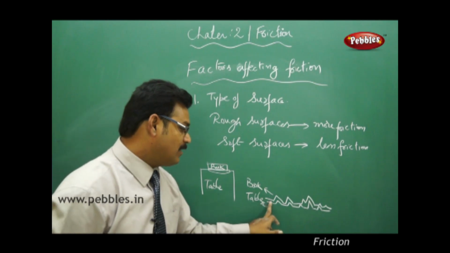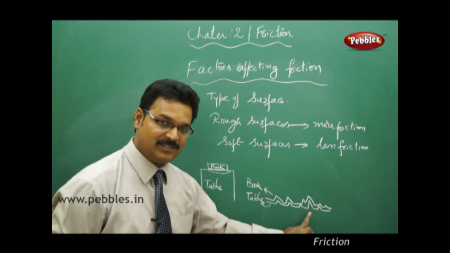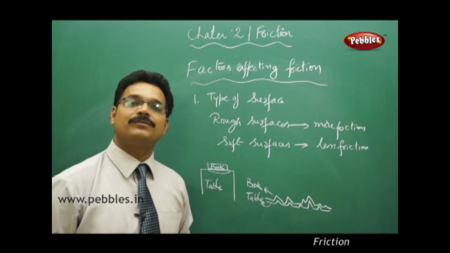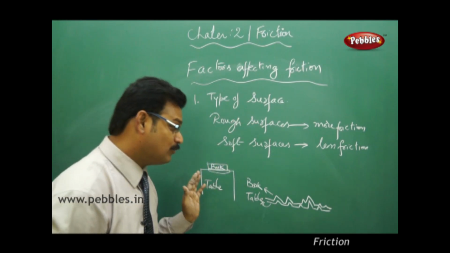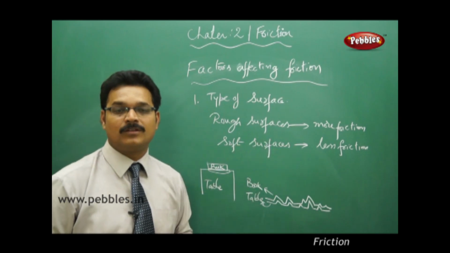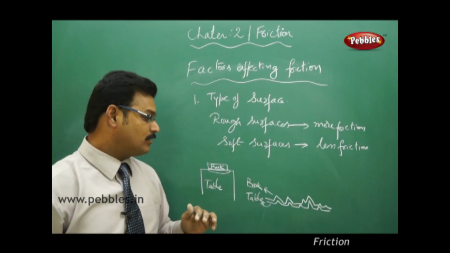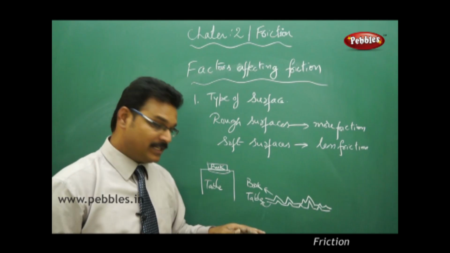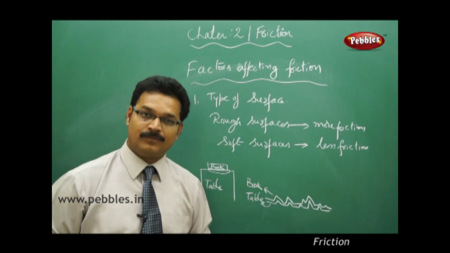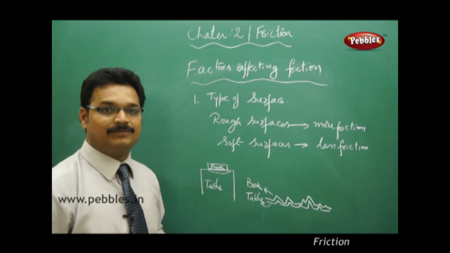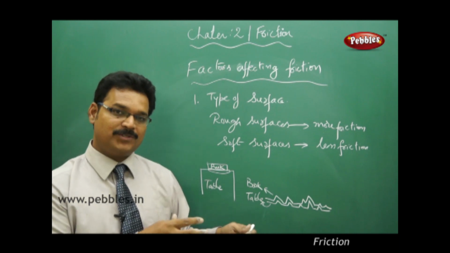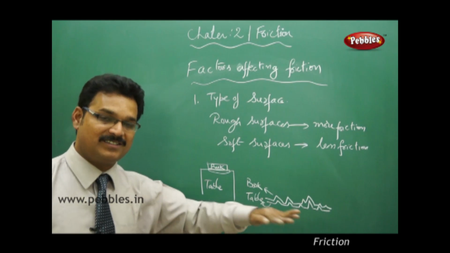So when you have rough, uneven surfaces like that, friction is always more. Then what do we do to reduce the friction? You smoothen the surface. So persons try to smoothen the surface so that they will get less friction. Suppose a carpenter is making a table, he uses a special type of machine with which he wants to smooth the surface.